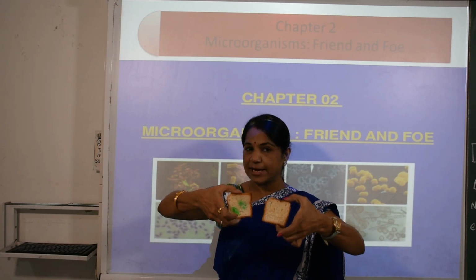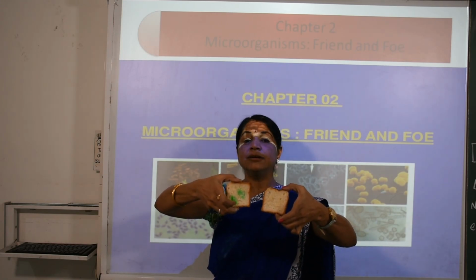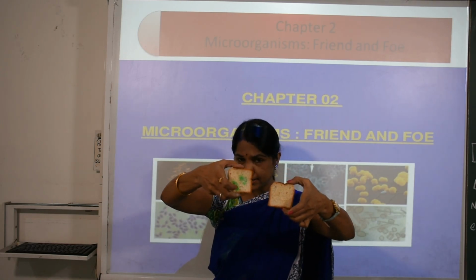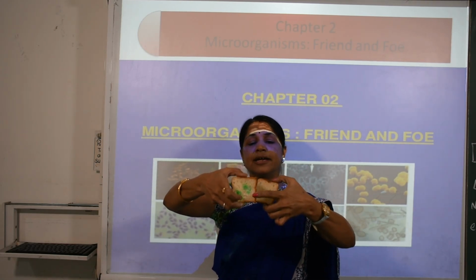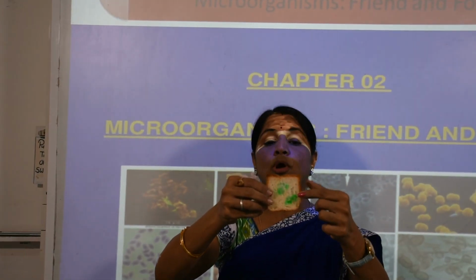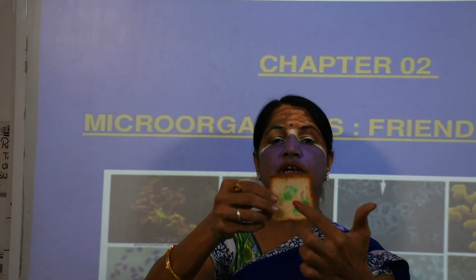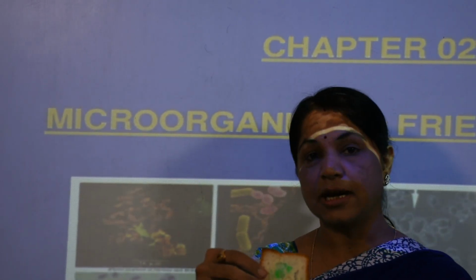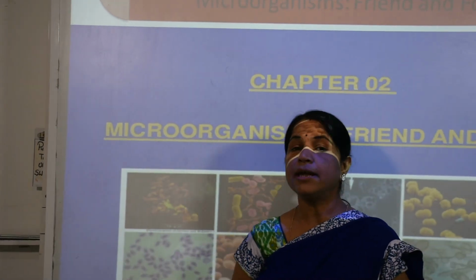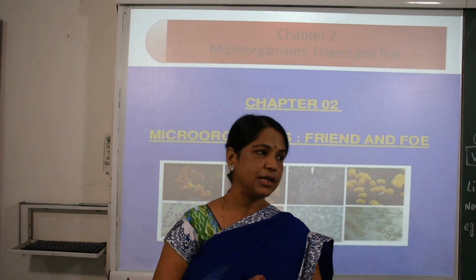This is the white slice. This one is slightly greenish. Why is it plain white here, and why is it greenish here? Yes, in this green part the mold grows. The greenish color shows the mold. It means it is also a kind of microorganism, and from it we get penicillin. It is also good for a few medicines. Later I will talk about it. Now further we are proceeding.